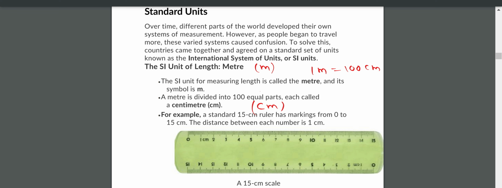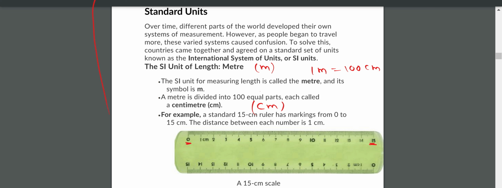Do you have your scales? Yes. All of you look at your scales. Is it in centimeters, meters, or inches? Can you tell? One side it is in centimeters. On the other side you see inches. And your scale is marked up to how many centimeters? 15 centimeters. Okay. Here also we have a scale. The scale starts from 0 and ends at 15. This is the smaller scale. Is it clear, everyone? Yes, sir. Okay, very good. Nice.